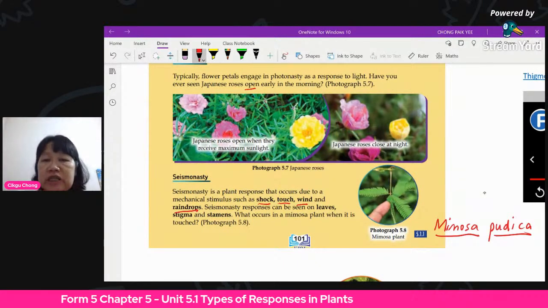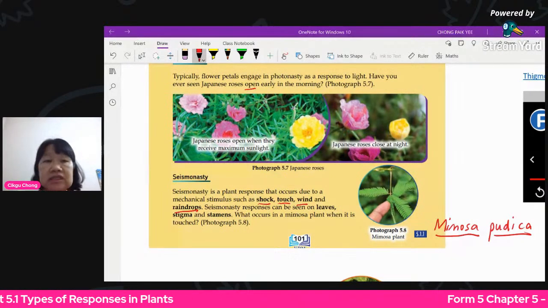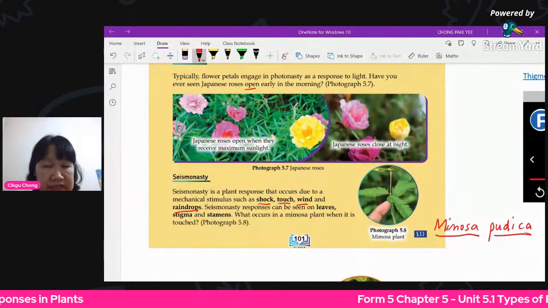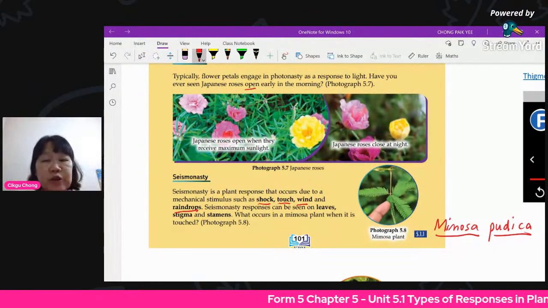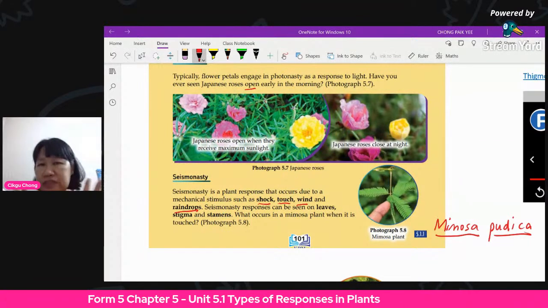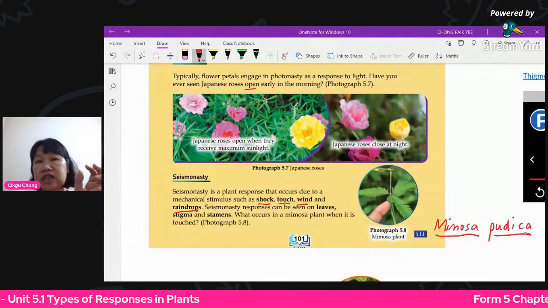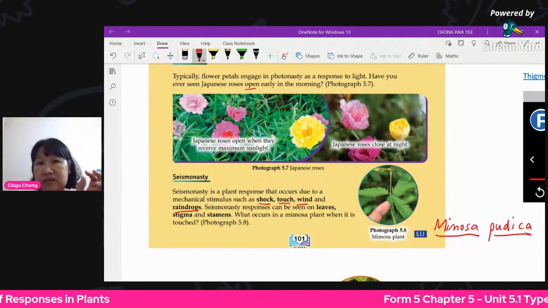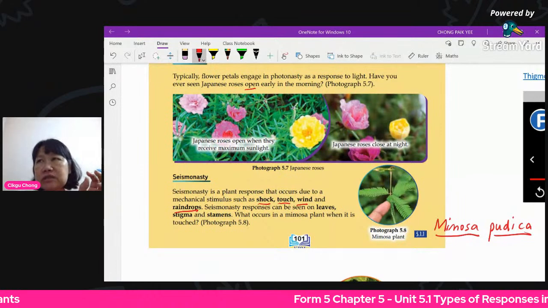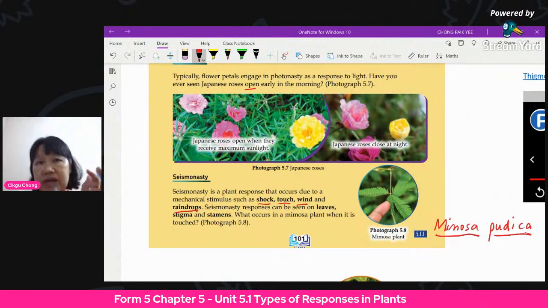Okay, so now what causes the Mimosa pudica to close up? This is not needed for the exam, but just to satisfy your curiosity, why does it close up? The reason is this: when you touch the plant, at the base of the leaf, there are some special cells, the cells that hold the leaf there.